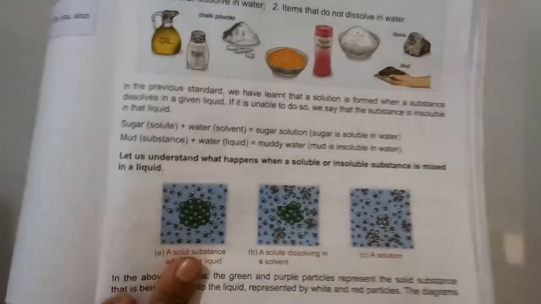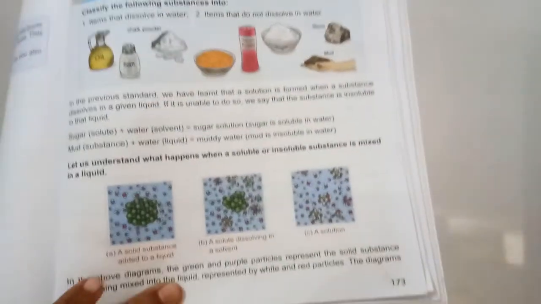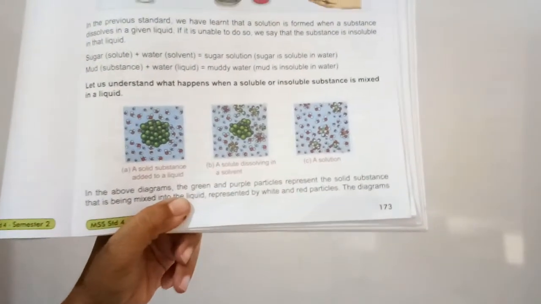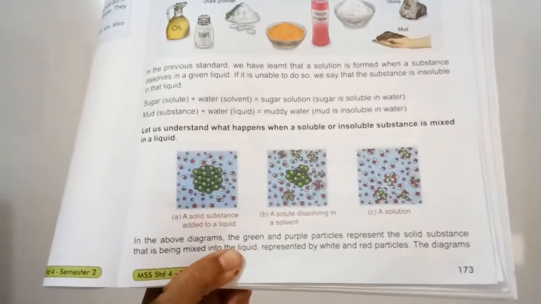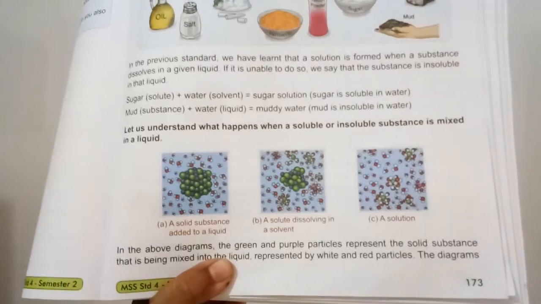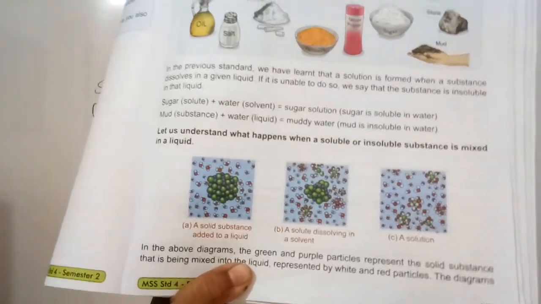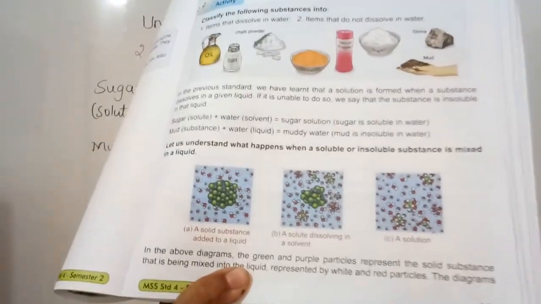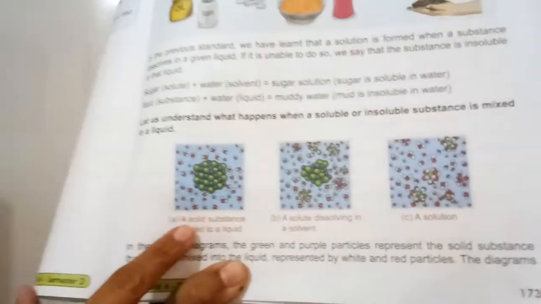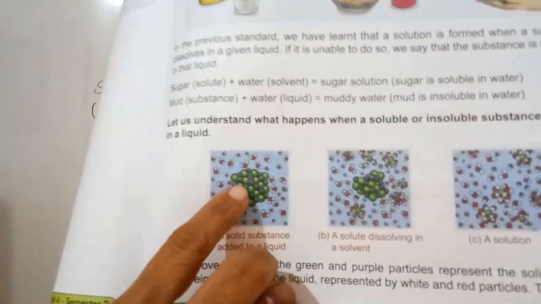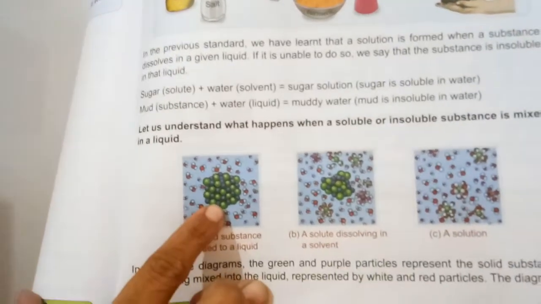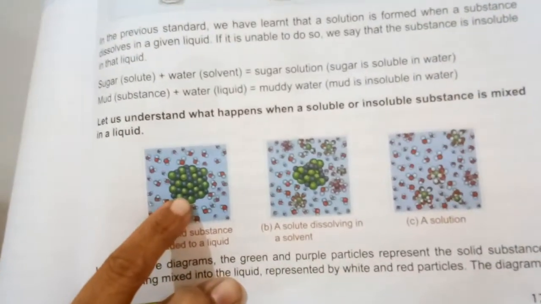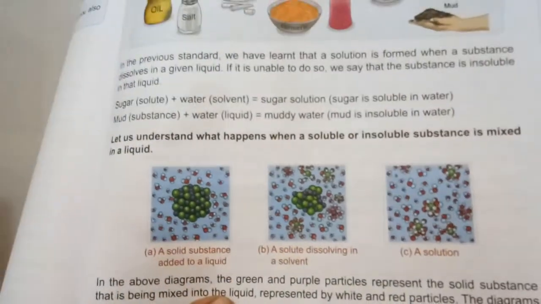Okay. Now see in this diagram. You can see here A, B and C. This is to understand what happens when a soluble or insoluble substance is mixed in a liquid. See here, the green and purple color substance is the solid substance which has to be dissolved in the water.